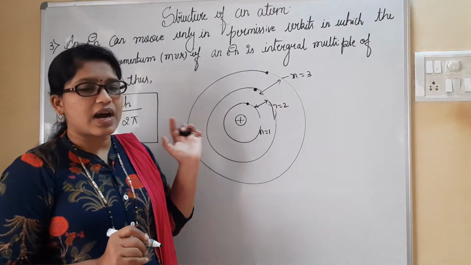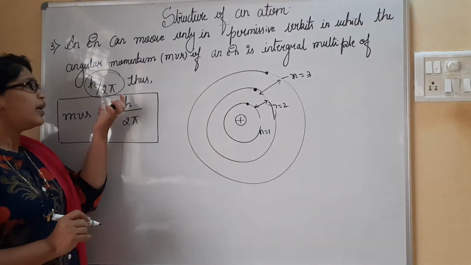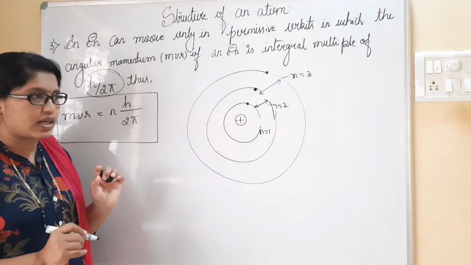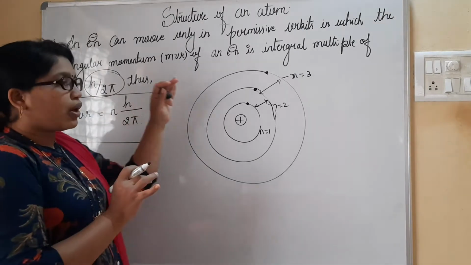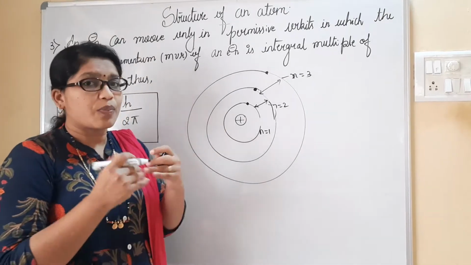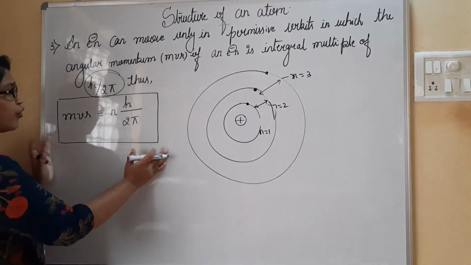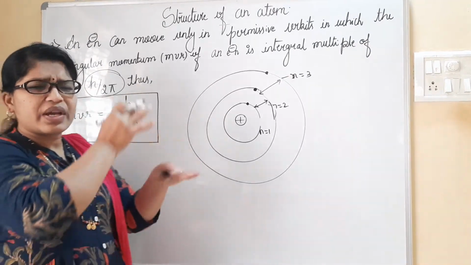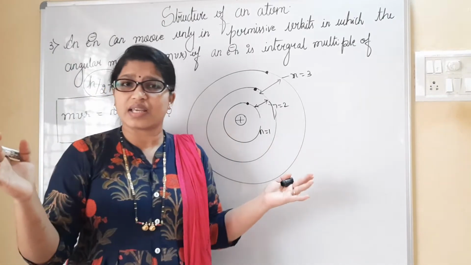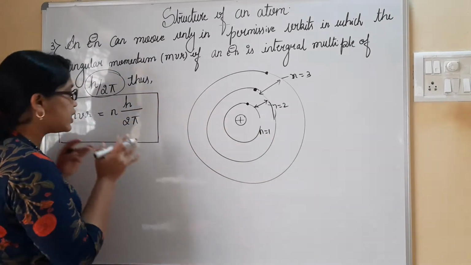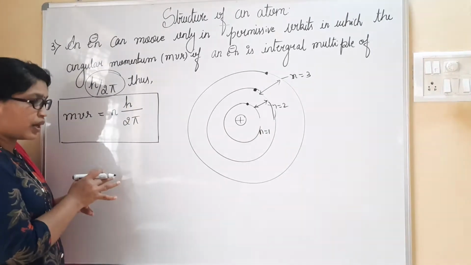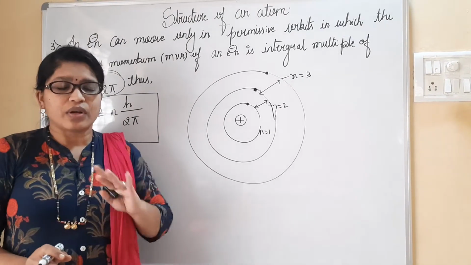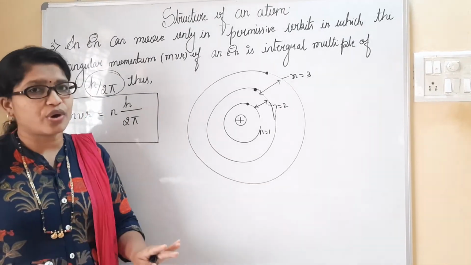So now, with all this explanation of the postulate, there is one formula which is considered an empirical formula. He has done various calculations, and at last he concluded this is the empirical formula, whose derivation we do not need.